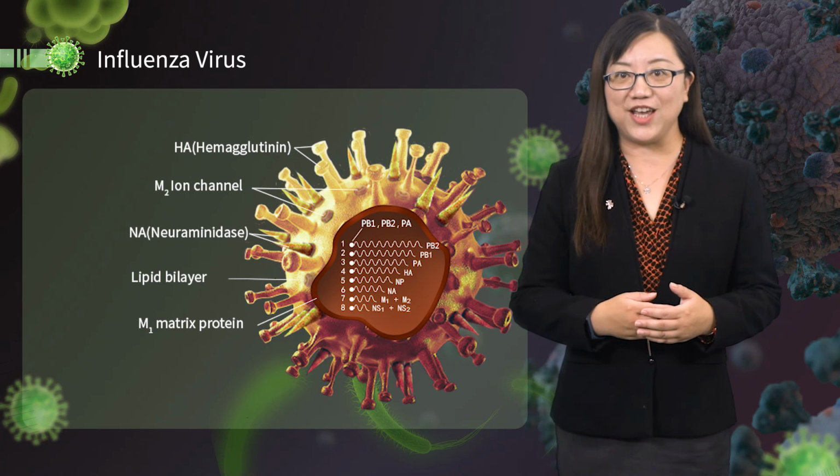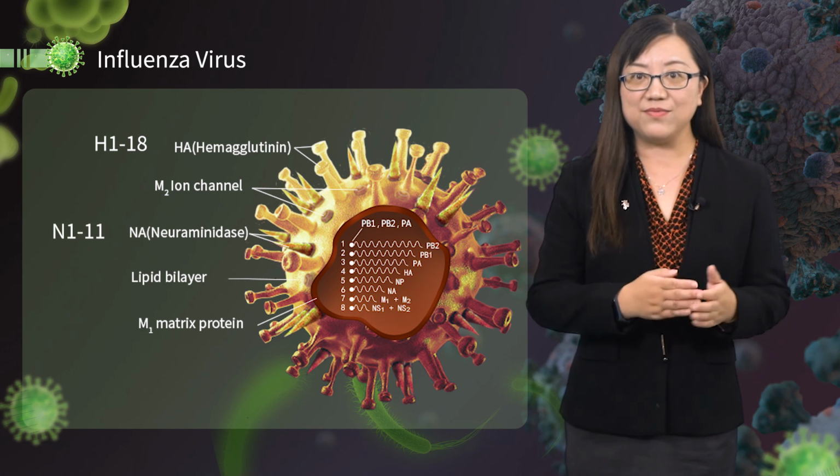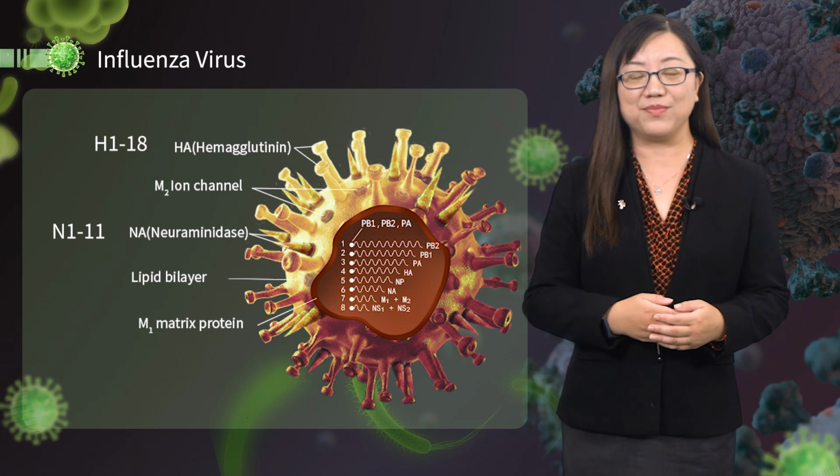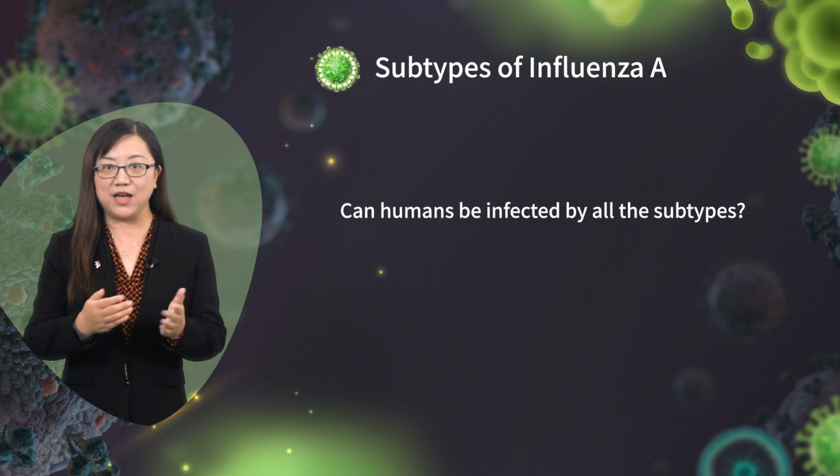Okay, as for the HA, there are H1 to 18, and for NA, N1 to 11. Influenza A viruses are divided into subtypes based on HA and NA. For example, H1N1, H5N1, H7N9, etc. Can humans be infected by all these subtypes? Let's have a break and then talk about the human influenza virus and avian flu virus.